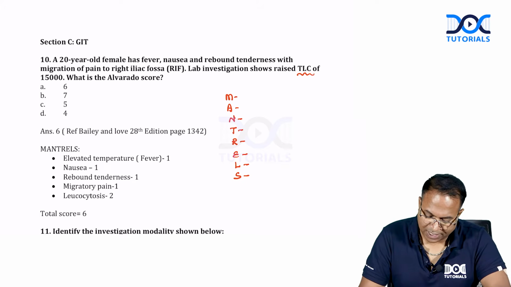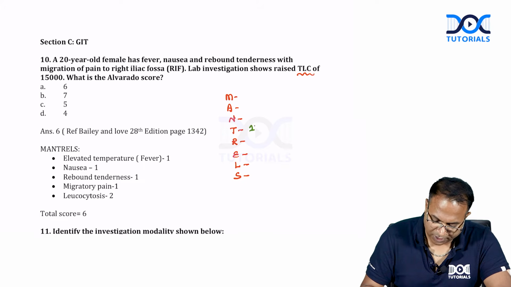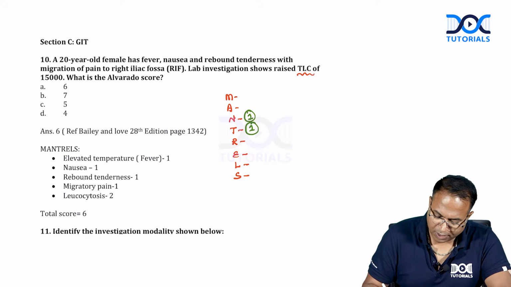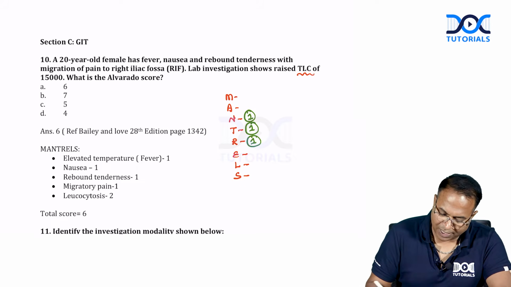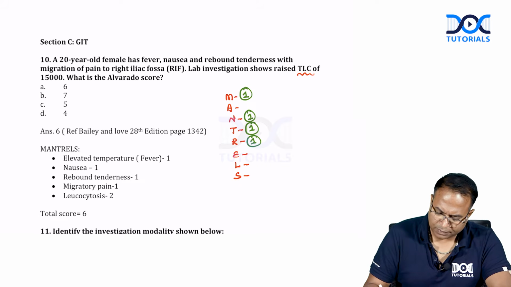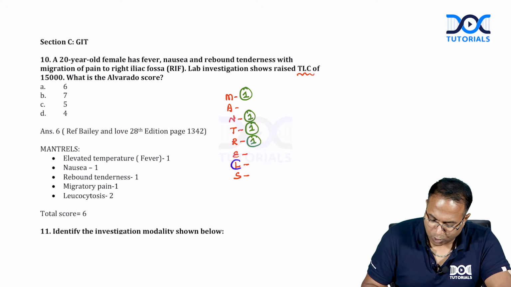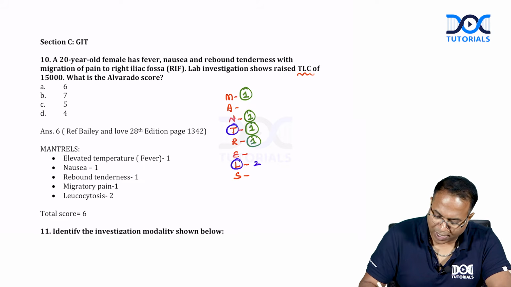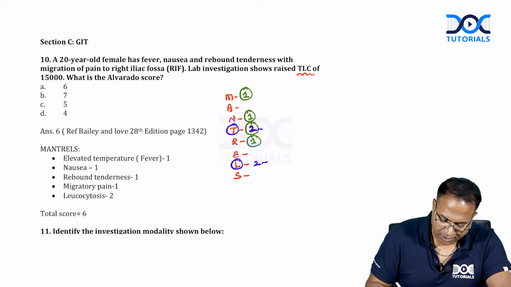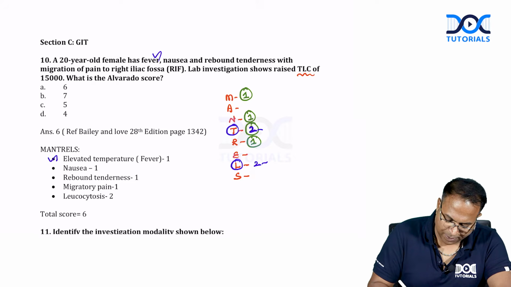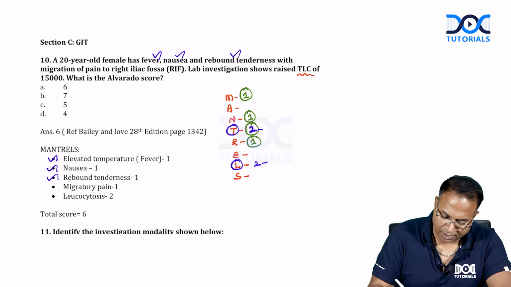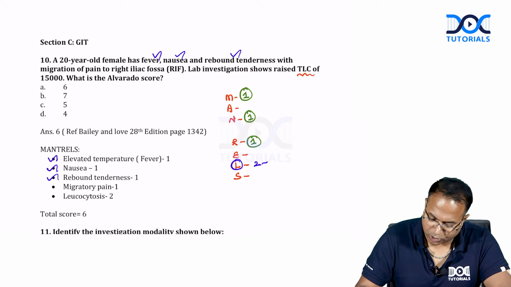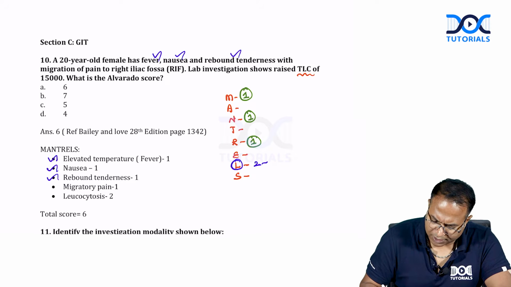So let us see the points now. Patient has temperature, 1 point, nausea 1 point, rebound tenderness 1 point. With the migration of pain, that is another 1 point. WBC count is increased. Among these, WBC count has 2 points and tenderness also has 2 points. So what is the total score? Elevated temperature gets only 1 point. So total points are 6.